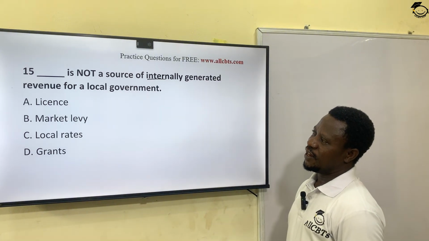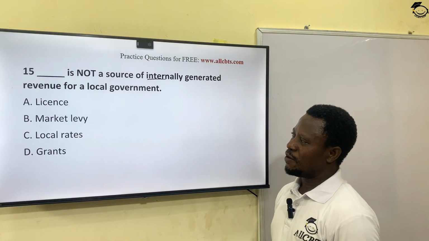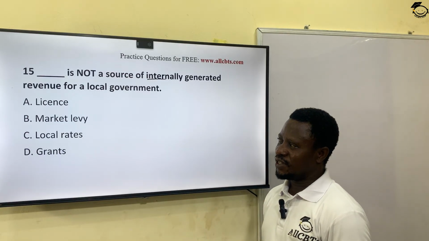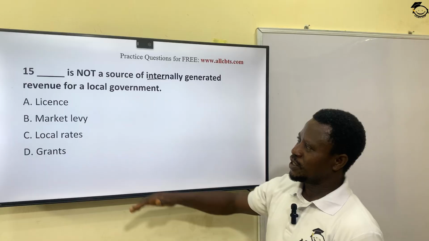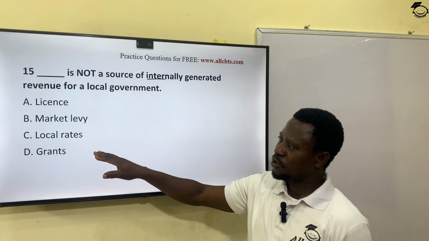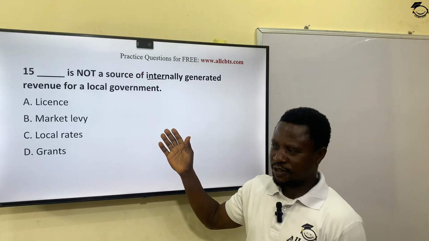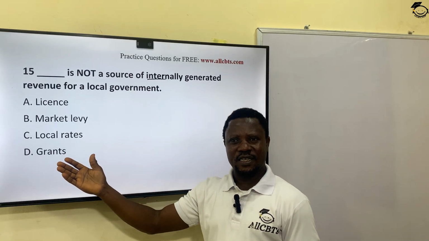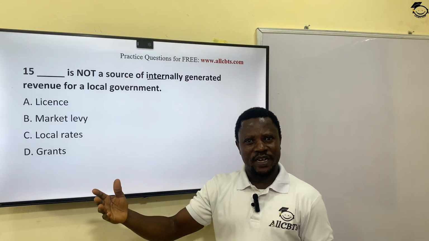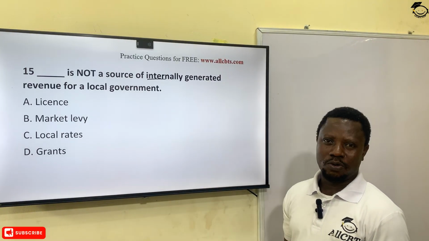Okay? A, license. B, market levy. C, local rates. D, grants. You agree with me that A, B, and C are internally generated revenue within a particular local government. But a grant is a form of subsidy, a support given by an external body to the local government.